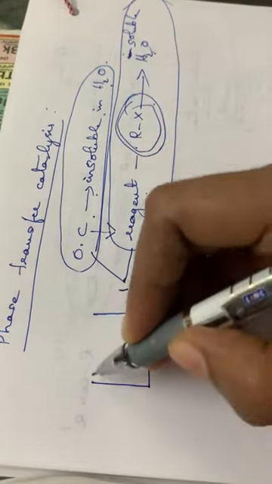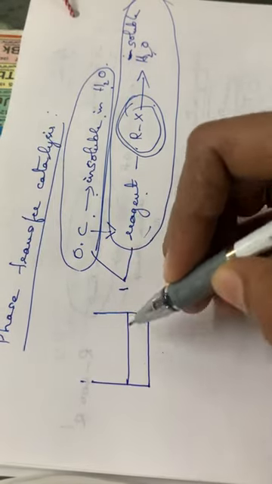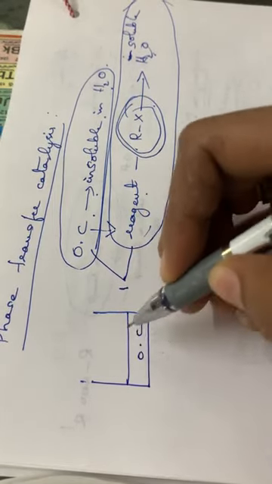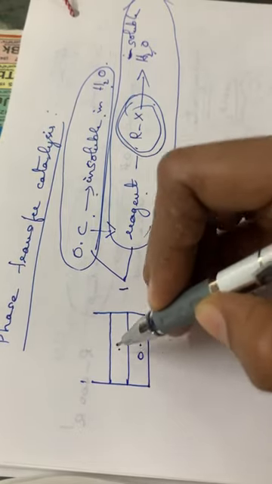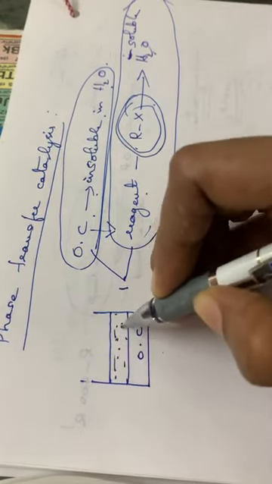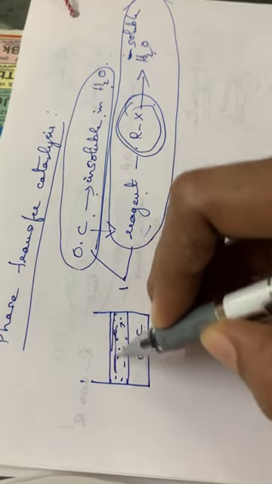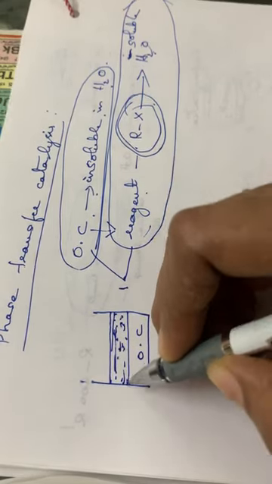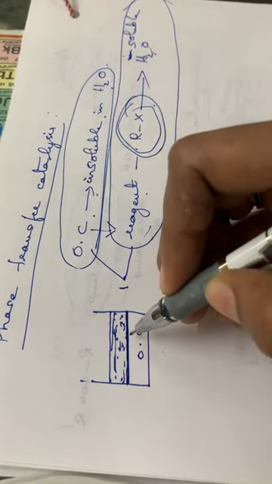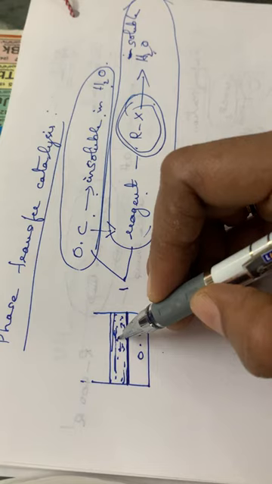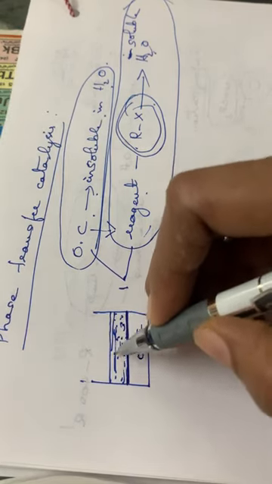Suppose this is the organic compound, and here we are adding a reagent which is soluble in water. So this will be separated as two layers, and the reaction will take place at this interface only. That is, only a very small part of the organic compound will react with this reagent.